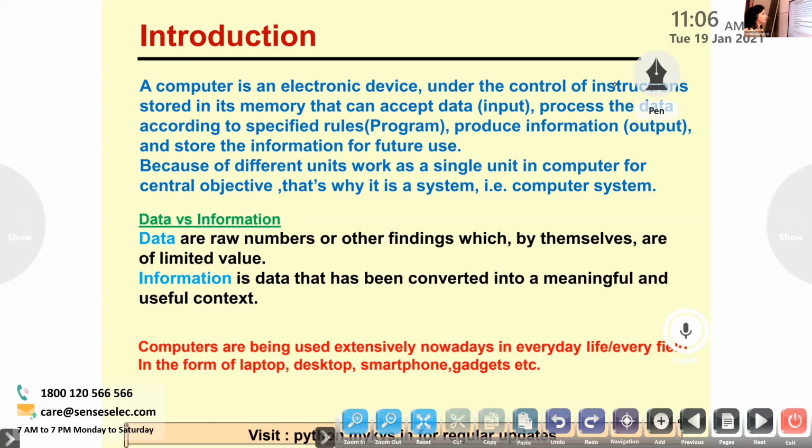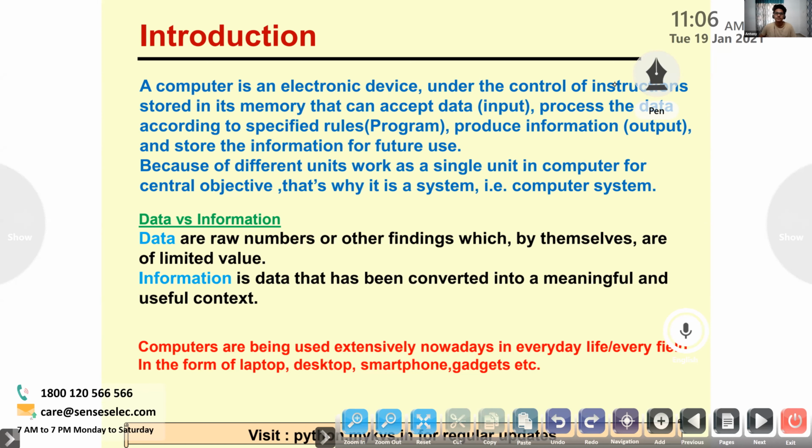Yes, Anthony. Computer is an electronic device under control of instructions stored in its memory that can accept data, process the data according to specified rules, produce information and store the information for future use.